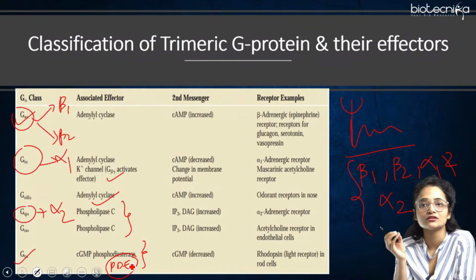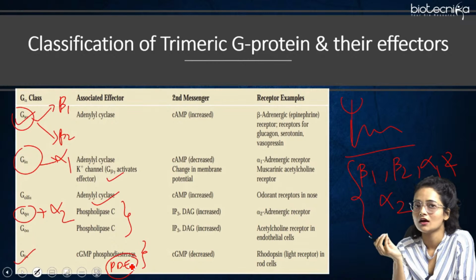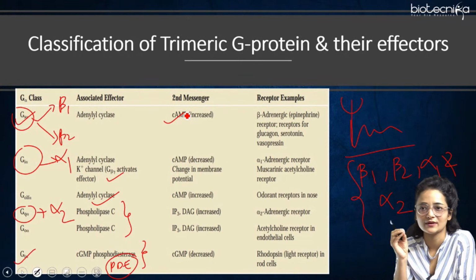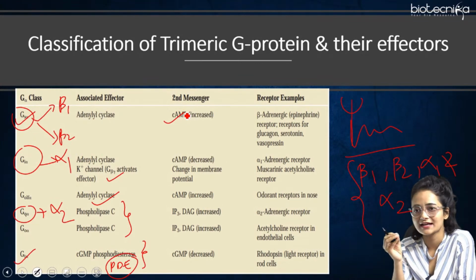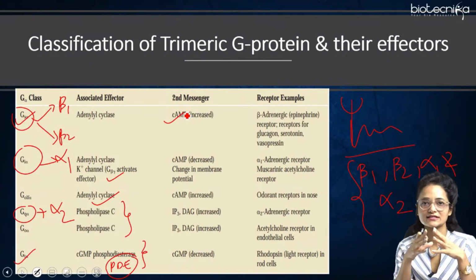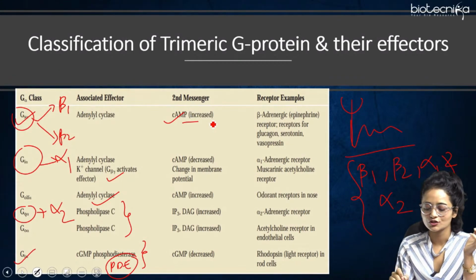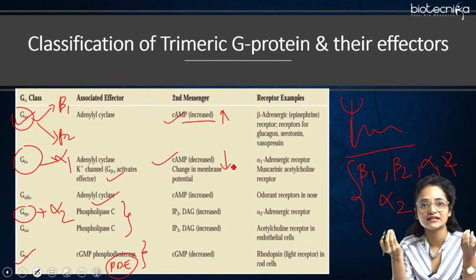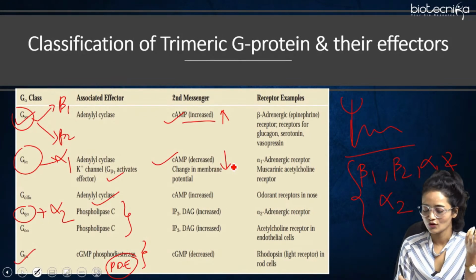So the second messenger produced due to the activation of the effector molecule by these G proteins: for Gs, the stimulatory G protein, where adenylyl cyclase is the effector molecule, when it gets activated it produces the second messenger cAMP. For most of these GPCRs, the second messenger is cAMP. So in the stimulatory case, the concentration of cAMP is increased. For the inhibitory one, the concentration of cAMP needs to be decreased, right? And for the olfactory one, the cAMP also needs to be increased.